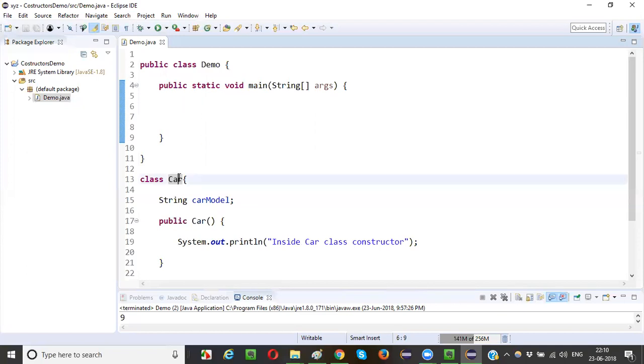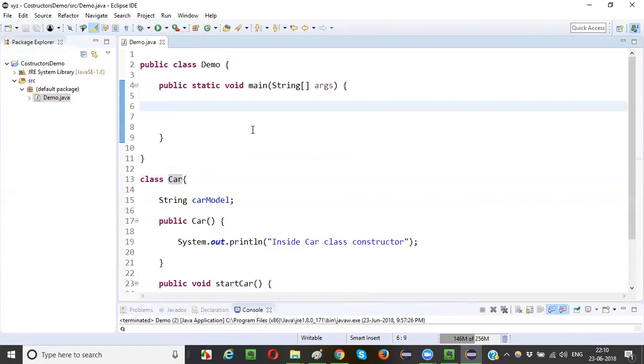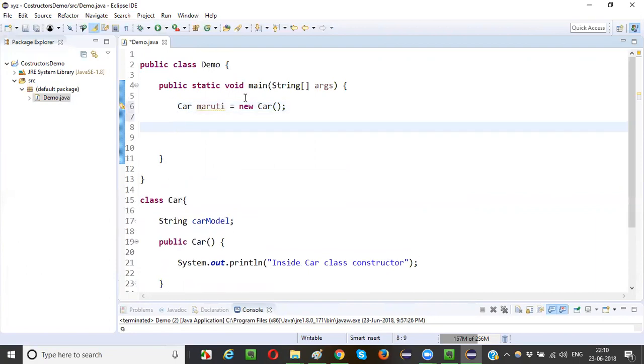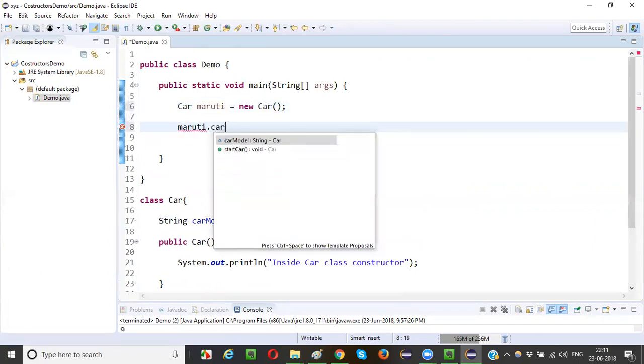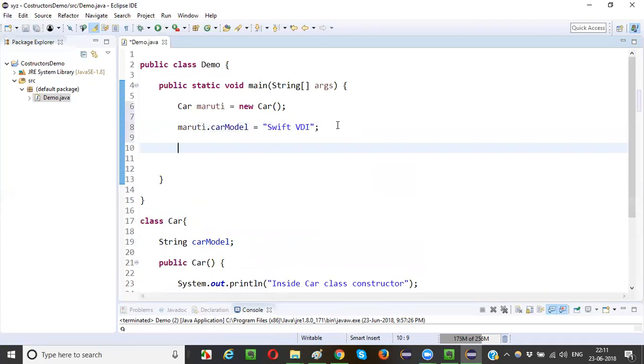For that, I need to create an object for the car class, right? How to create an object for the car class? Car object. You can give any name if you want. Maruti is equal to new Car. That's it. And how to initialize this car model with the object reference, that is Maruti? If I say Maruti.carModel is equal to, say, Swift VDI, some model ID, this is how I have to initialize the value.